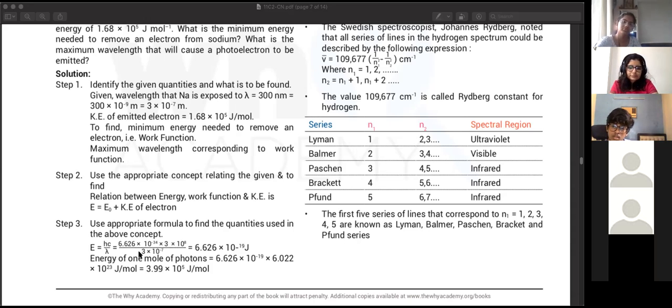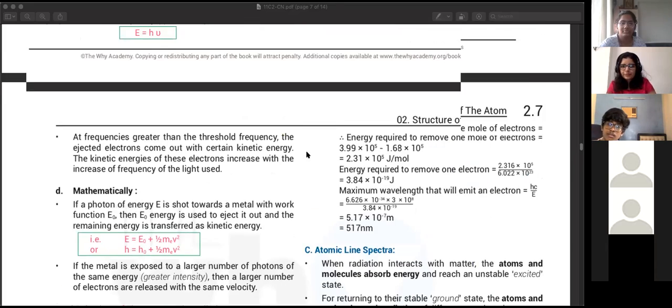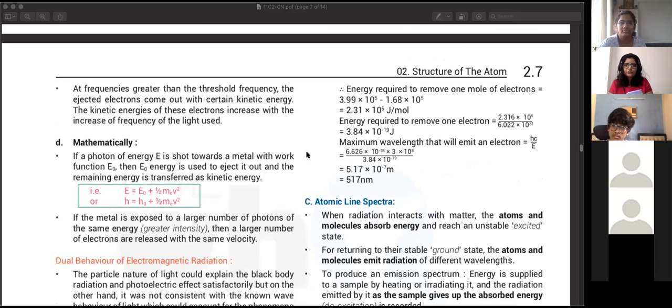But the kinetic energy per mole they have given, right? Oh, okay. So what this example has done is, instead of converting kinetic energy to per electron, they converted the other two quantities into per mole of electrons. Okay, that could be the reason why there's a difference in the numbers. So the answer will be different. Yeah, we just have to divide whatever answer is here by 6.626. So I'll just do that, confirm it.